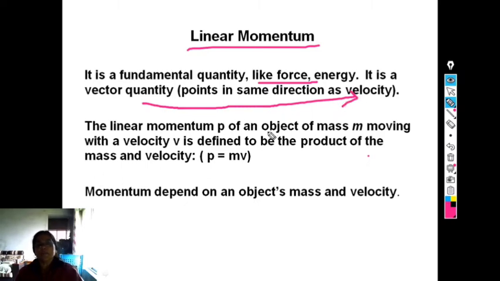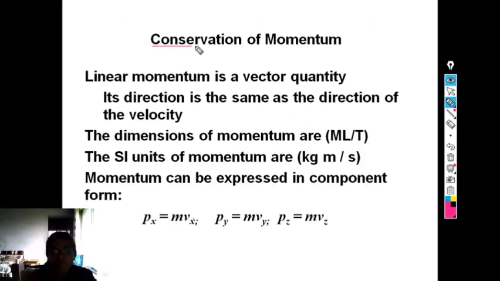The linear momentum P of an object of mass m moving with velocity v is defined as the product of mass and velocity. In short, P bar equals mass times velocity bar. This momentum depends on an object's mass and velocity.